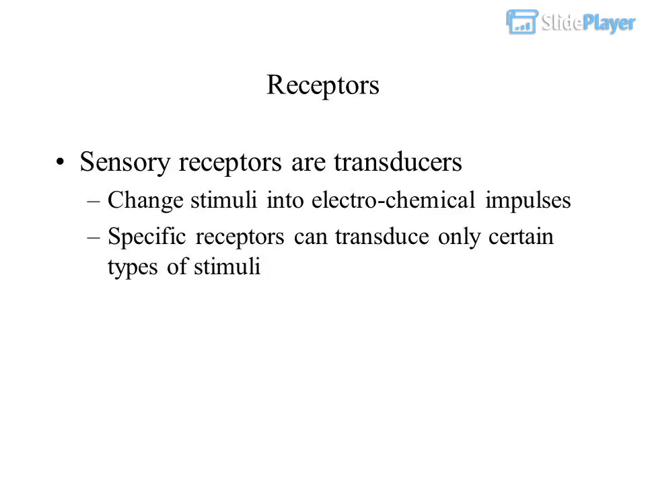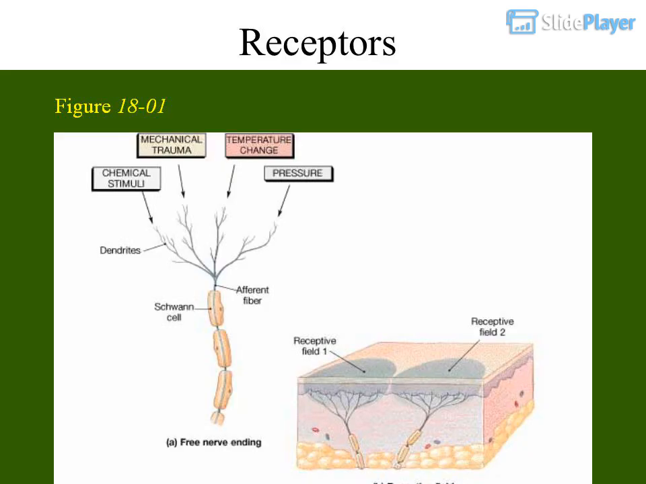Sensory receptors are transducers. Change stimuli into electrochemical impulses. Specific receptors can transduce only certain types of stimuli. Receptors.